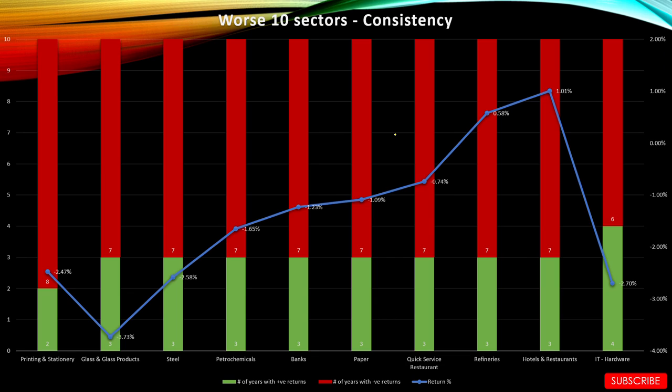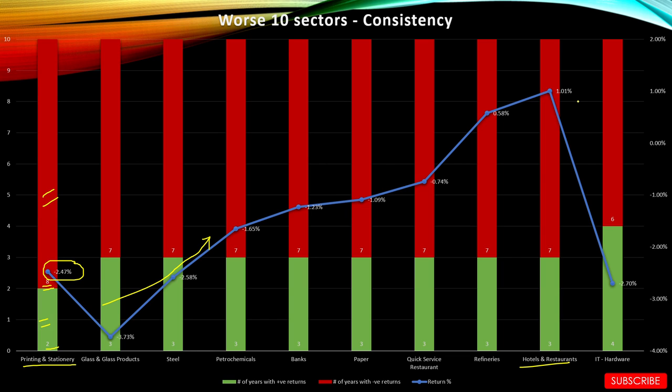Now let's see the worst 10. So this graph shows the worst 10 sectors in terms of consistency. Again, this blue line shows the returns. The green portion of the bar shows the number of positive years and the red portion shows the number of negative years. So, for example, the printing and stationery sector has given average returns of minus 2.47%, but more importantly, 8 times this sector has given negative returns in the last 10 years, and only 2 times it has given positive returns.